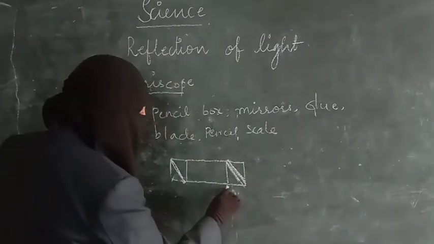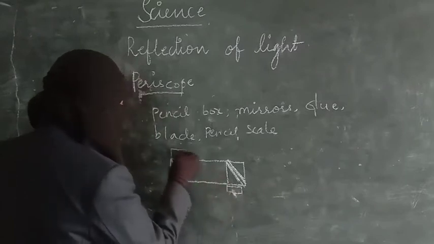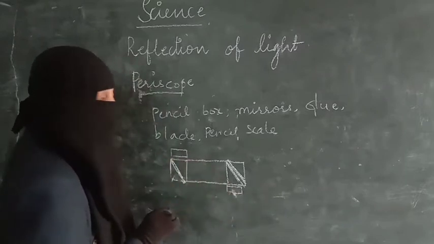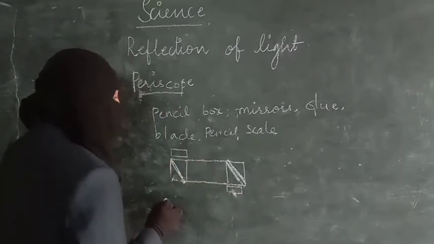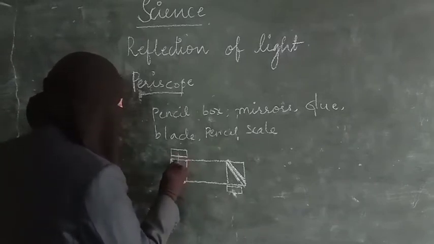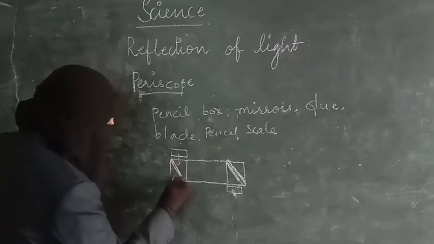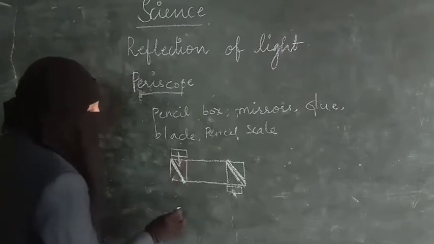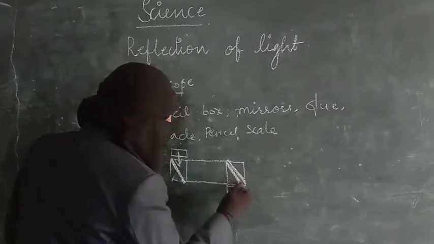Later on you have to make windows at the sides. At the narrow sides of the box you have to make the windows, and you should see that the reflecting surfaces of the mirrors have the windows. This is the reflecting surface, so here it has a mirror, and here is the window.